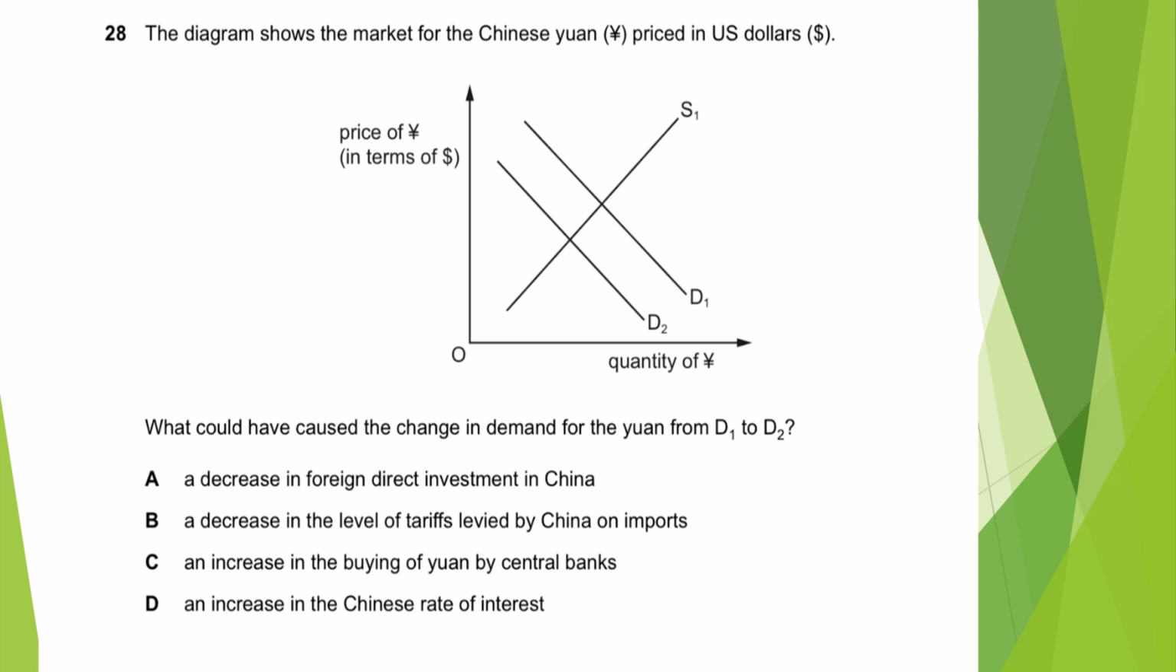Okay, next, the diagram shows the market for a Chinese yuan priced in US dollar. They have given the demand and supply of the yuan in terms of US dollar. What could have caused the change in demand for yuan from D1 to D2? Okay, this demand has moved leftward, so it means that the demand for yuan has decreased. Now why? The decrease in foreign direct investment in China, yes, it could happen because if someone is